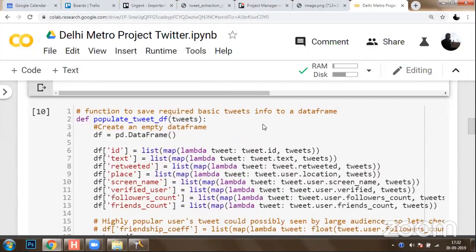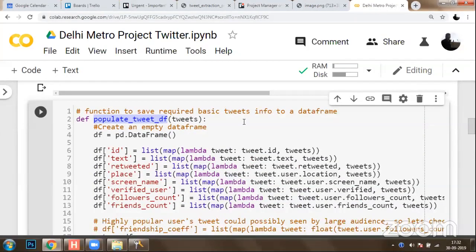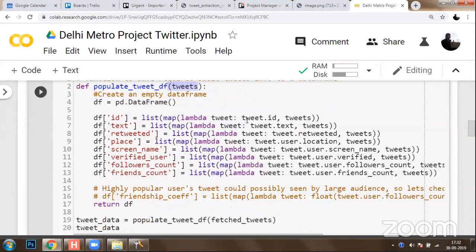So once you've got all these tweets fetched out, now you can go to the bottom and quickly create a function known as populate tweet data frame. So we are going to read all the tweets, and from every tweet, we are going to fetch certain information out. So we created a data frame, which is a 2-dimensional size mutable data structure. Over this data structure, we have executed a function wherein we fetched the tweet ID and the tweets. Out of this information, we have extracted the ID, we have extracted the text, and we have saved that into a text column.